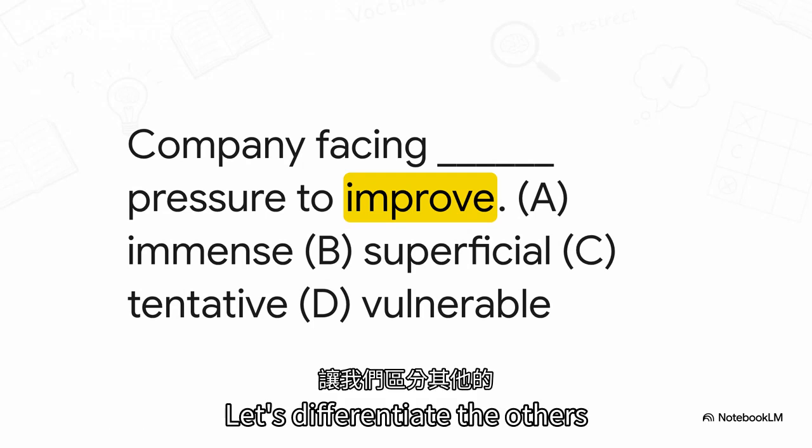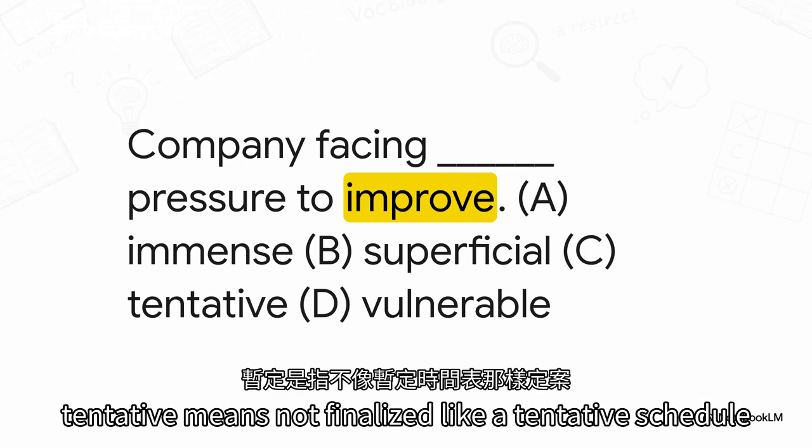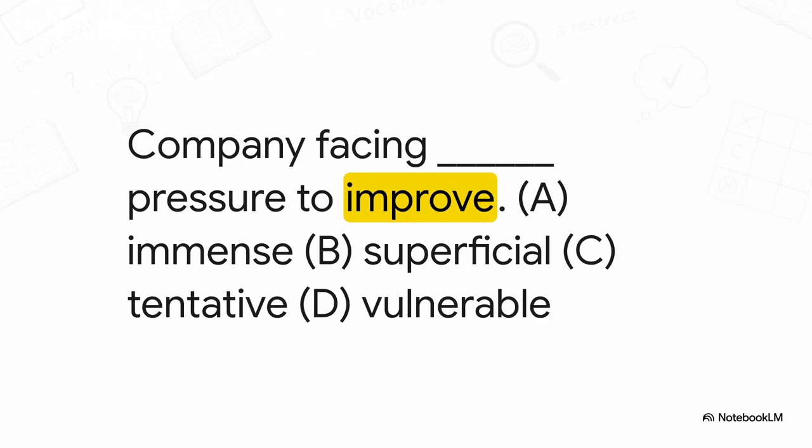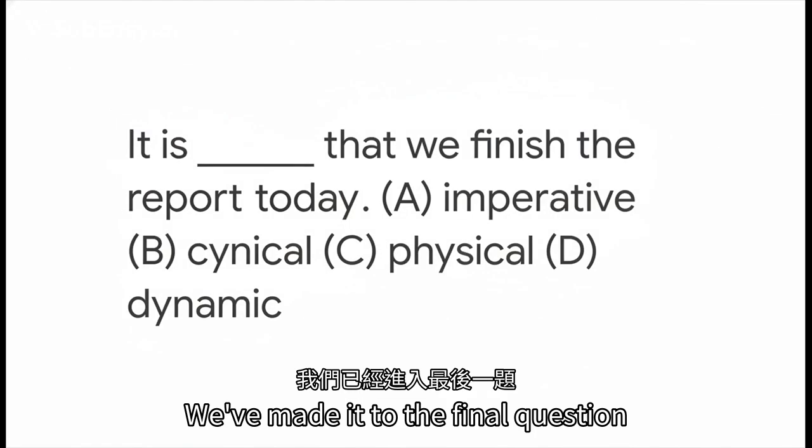Let's differentiate the others. B. Superficial means on the surface only or shallow. C. Tentative means not finalized, like a tentative schedule. And D. Vulnerable means easily harmed or susceptible to attack. We've made it to the final question.